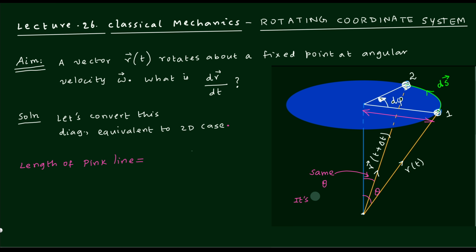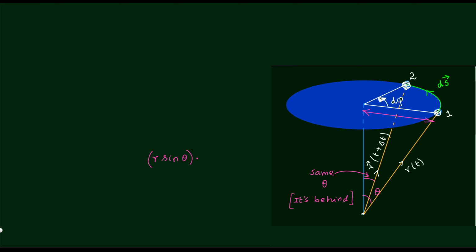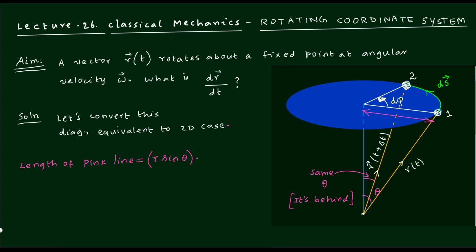At this point, as I already told in the very beginning, the second yellow color line is behind the first yellow color line. So the angle is actually theta. It is not a different value. That should be so, because it is executing a cone, right? So wherever it is, theta will be maintained. That is the point. Therefore, r sin theta would be the length finally. So if you project it on the blue color plane, I will be getting r sin theta. Once you project it, then we don't require all 3 dimensions. You can stick to the 2 dimensional case. That's all about it. So r sin theta only we need now.